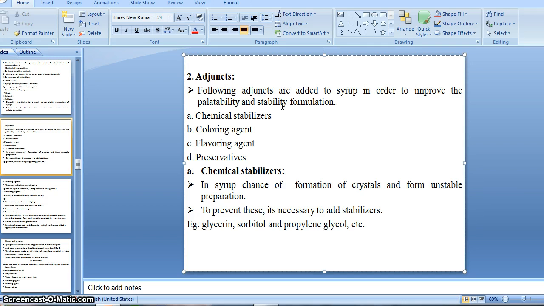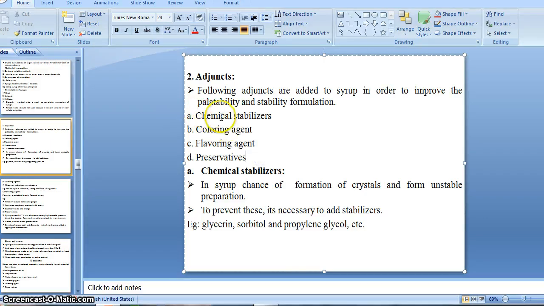That's why it is necessary that the preparation should be stable until its expiry date. Stability is achieved by adding a chemical stabilizer, and coloring agent, flavoring agent and preservative act for improving the palatability of the preparation, and also stability.